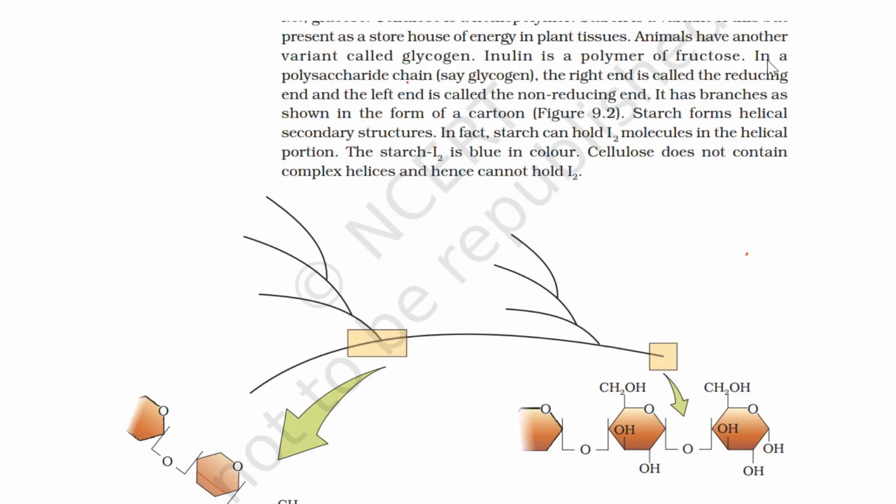In your NCERT book, it is mentioned that in a polysaccharide, for example glycogen, the right end is called the reducing end and the left end is called the non-reducing end.